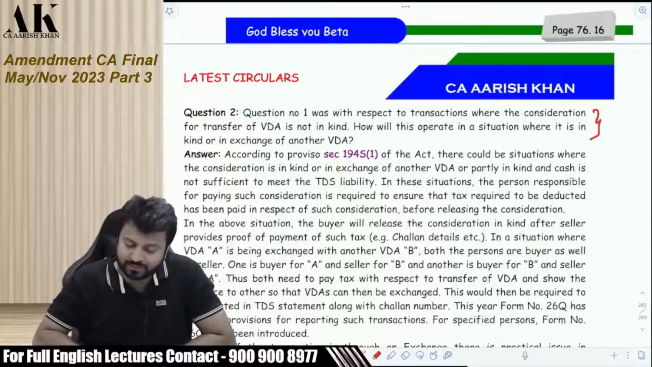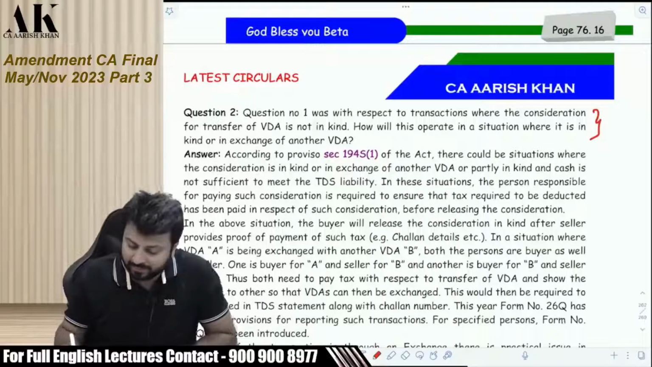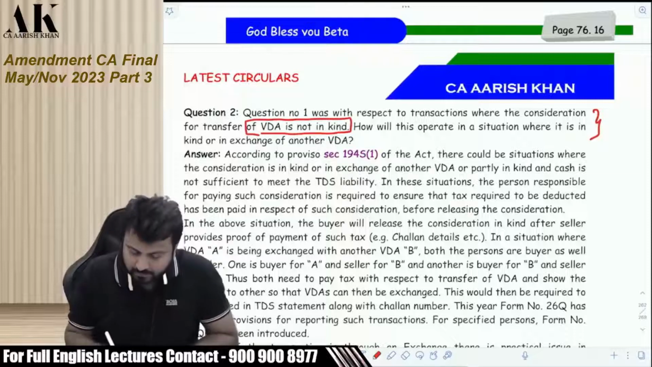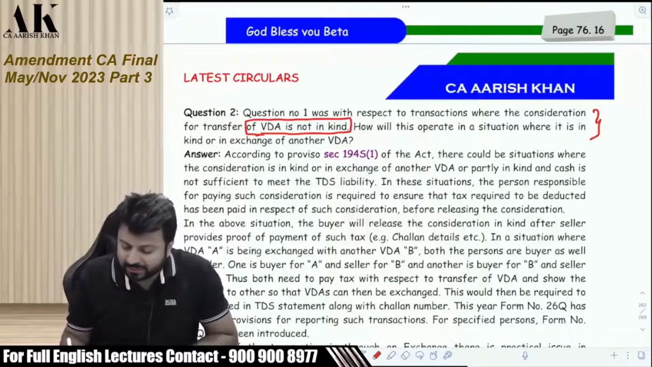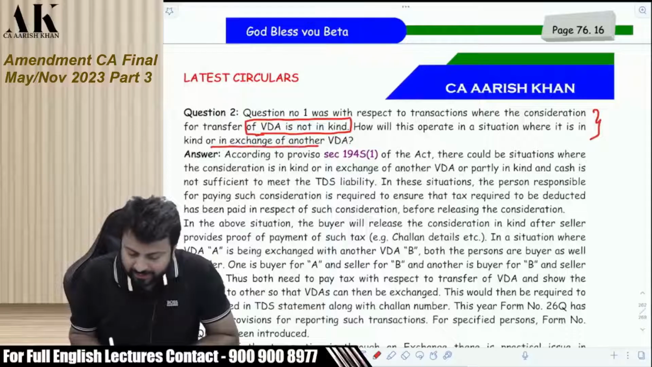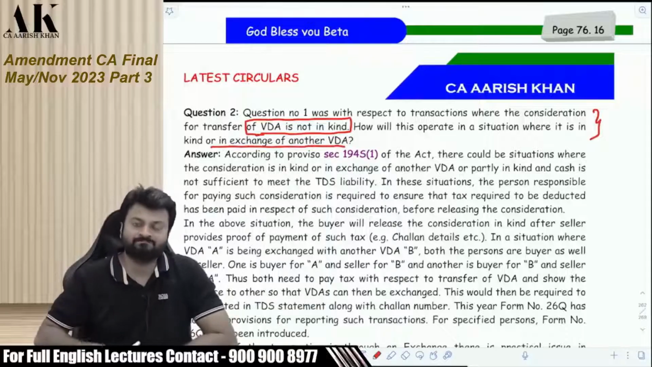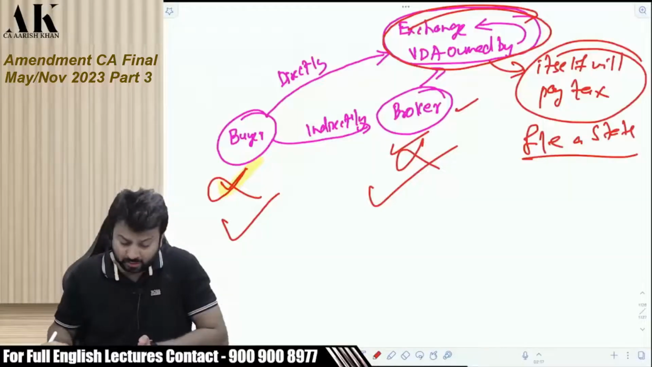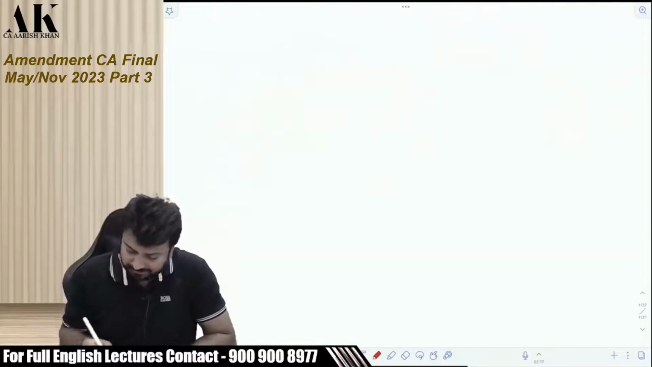Question number 1 was with respect to transactions where the consideration for transfer of VDA is not in kind. How will this operate in a situation where it is in kind or in exchange of another VDA? The problem over here is, listen carefully. Now this is a very dangerous question and the answer is also very dangerous.